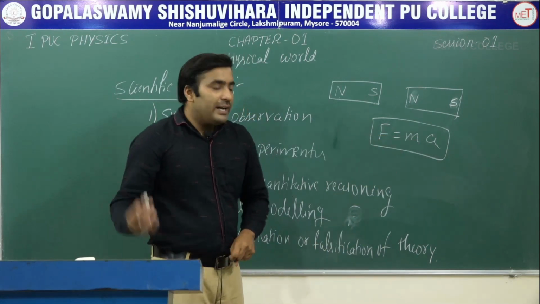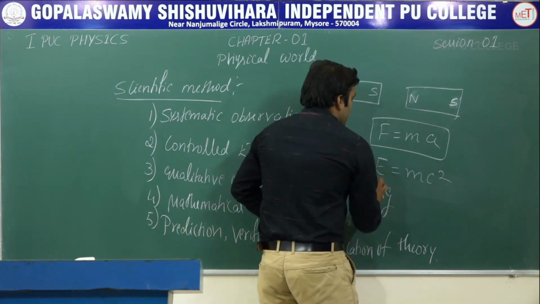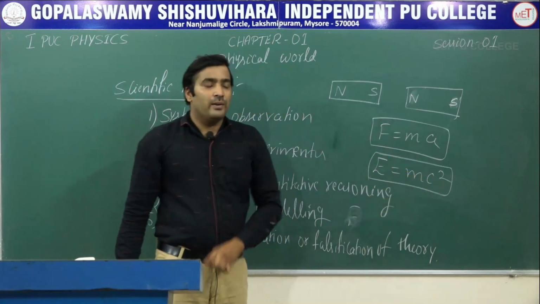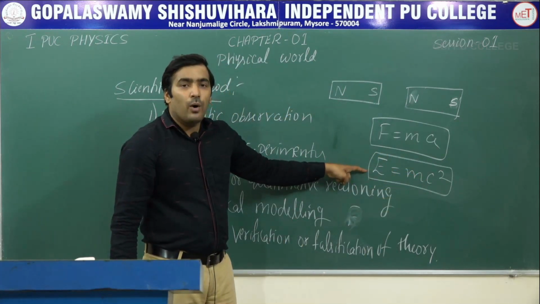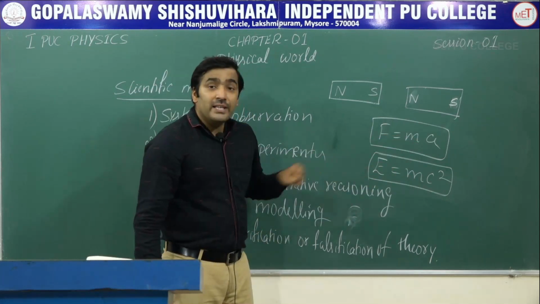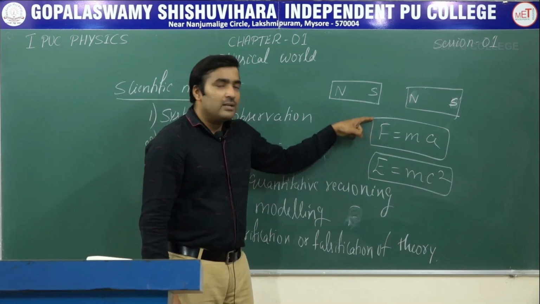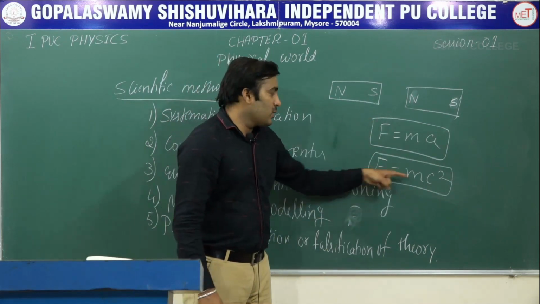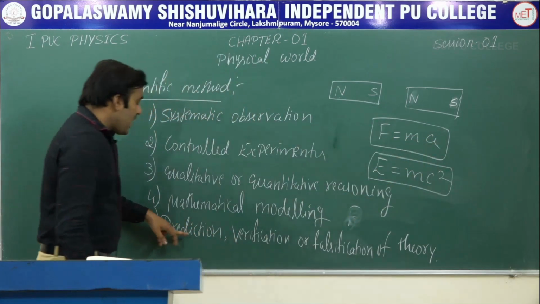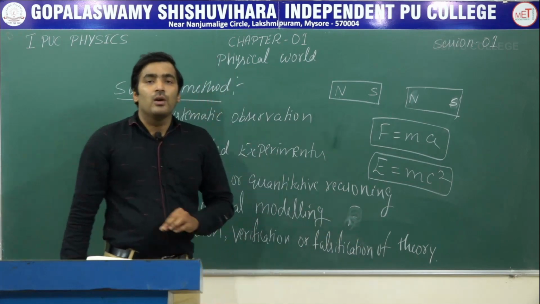F is equal to m into a. And Einstein gave a law, E is equal to mc square, where E is energy, m is mass, and c is the speed of light. This equation says that energy and mass are interconvertible. So any theory can be put into a mathematical equation like this, E is equal to mc square, F is equal to m into a. And then we have prediction, verification or falsification of theory.